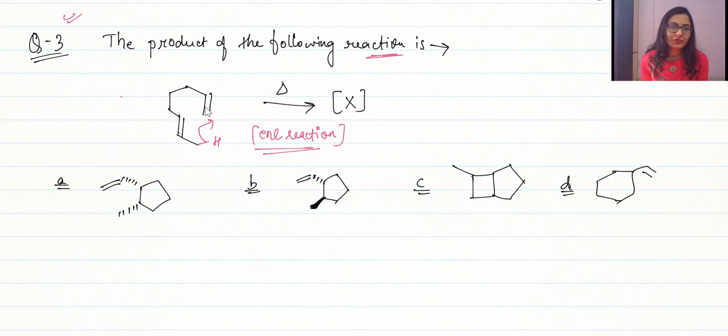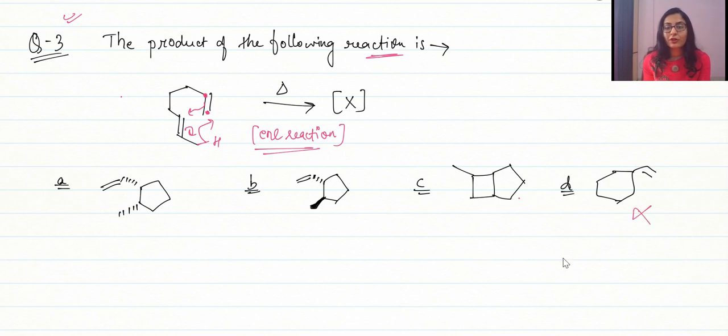The hydrogen comes over here, there will be a bond formed over here basically from this carbon, because the hydrogen is getting attached to this carbon, so this carbon is going to attach over here. Ultimately the pi bond comes over here. Okay, so ultimately we are going to get a 5-membered ring which is formed. So in all of the options we are getting the 5-membered ring.